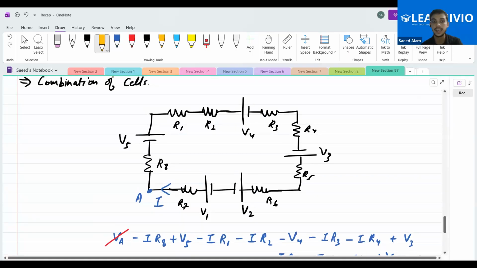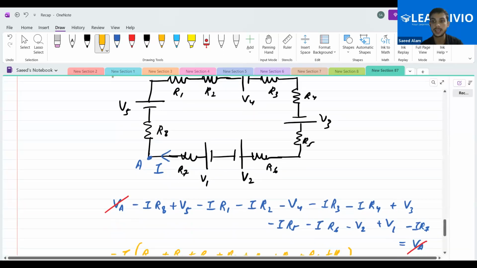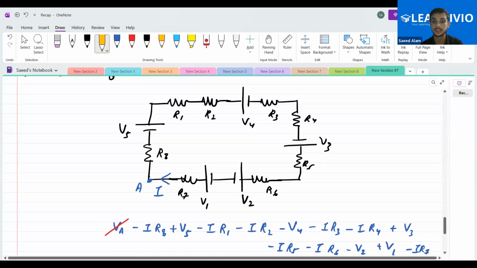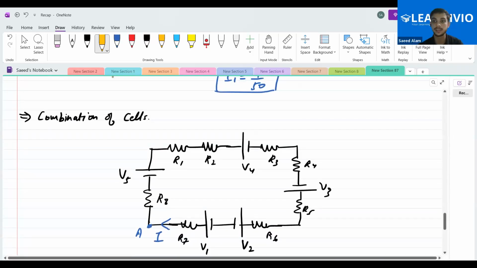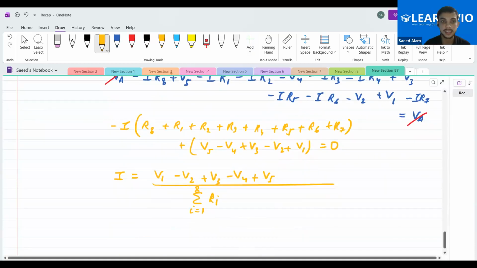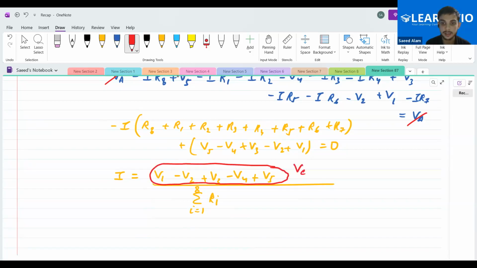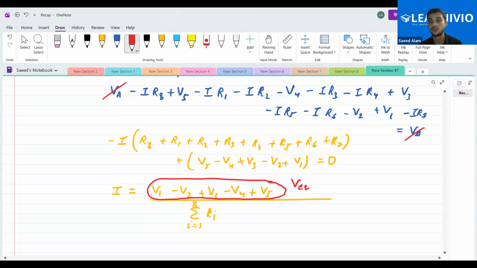Can we see that here all the voltages are in series, because the same current is passing through all the resistors? Yes or no? Whenever the voltages are in series, you can use this, which is actually the V equivalent, VEQ.